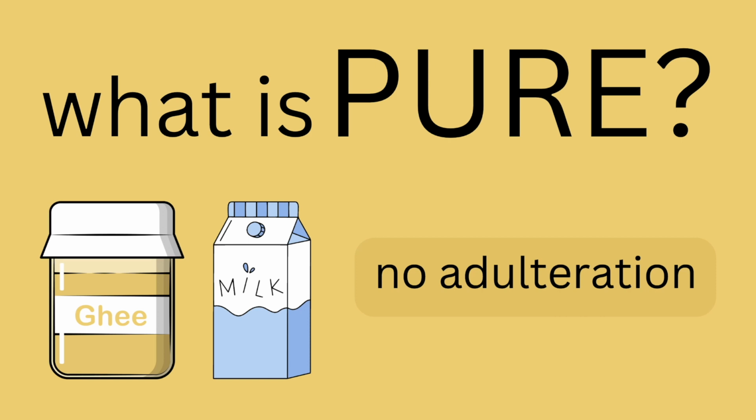So what exactly is pure? In a common man's terms, we call something pure if it has no adulteration. So let us say we have ghee or we have milk. When we call milk or ghee pure, we say that because there is no adulteration in it.